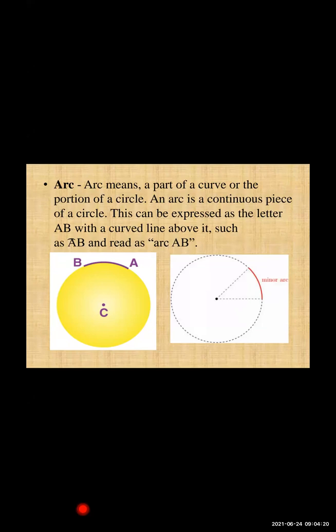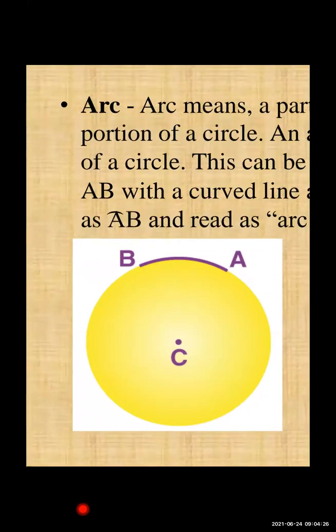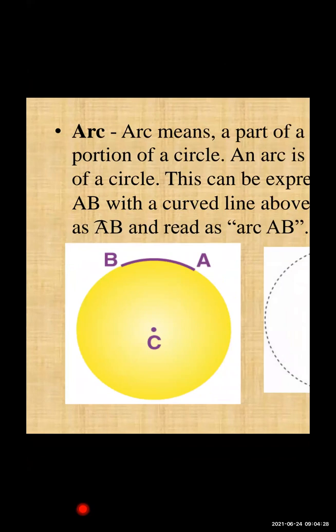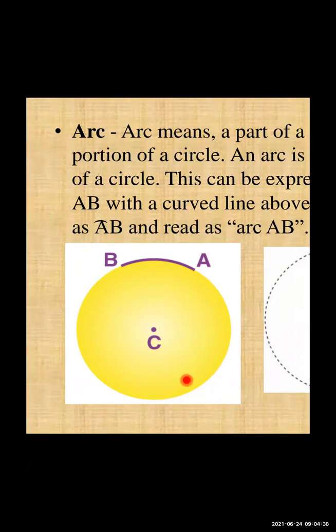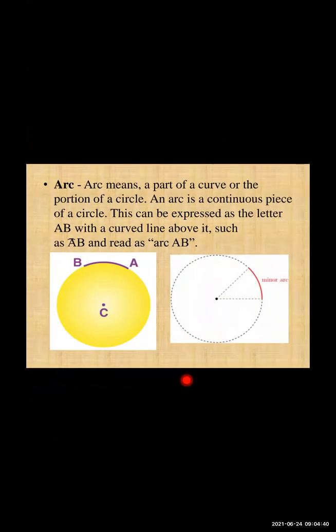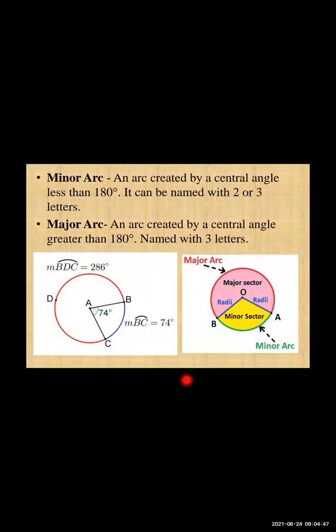Circumference, you know what is circumference? Whatever the outer line we are drawing, that outer line is your circumference. See here, this outer line is called the circumference of the circle. So an arc is only a small portion of the circumference of the circle, and it consists of minor arc and major arc.